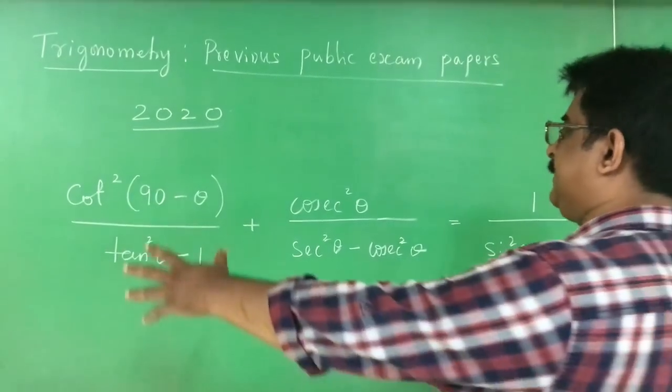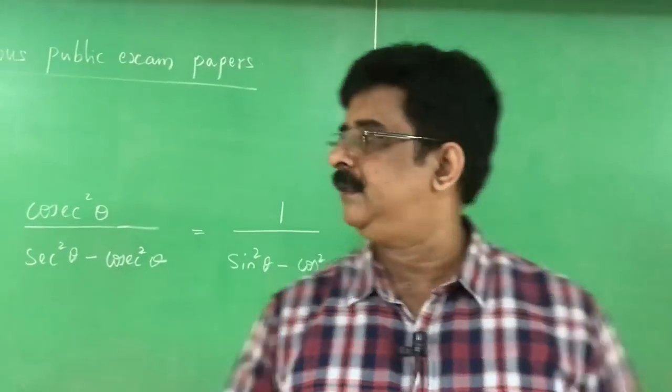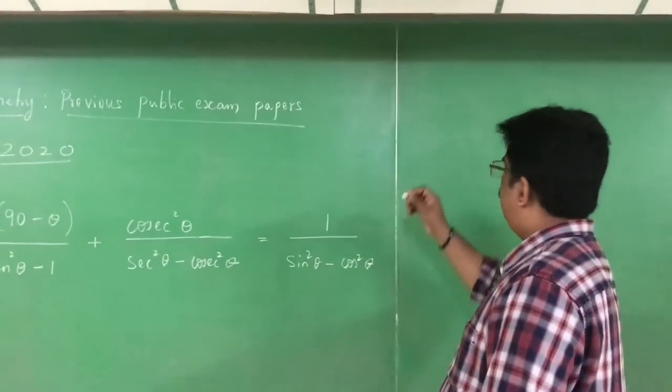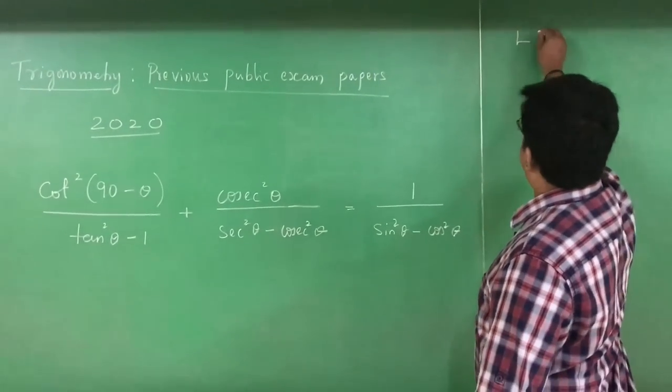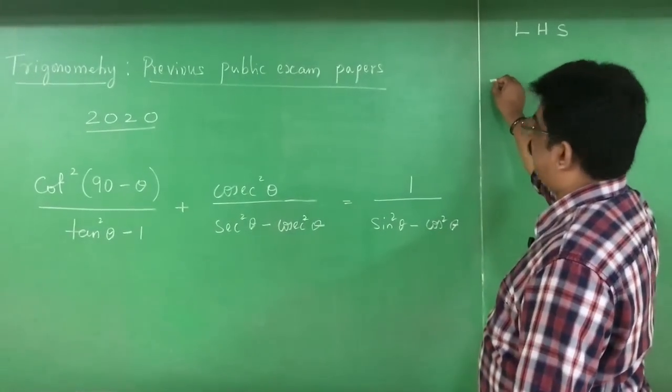This problem is an identity problem, a nice problem. See, it is a choice, 3 marks question. I start with the LHS. What is given in the LHS?